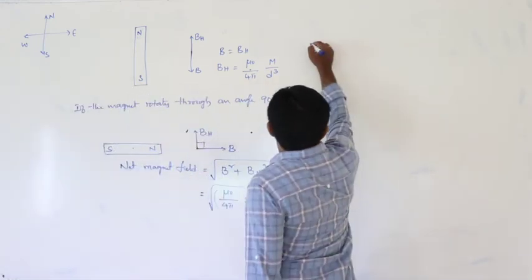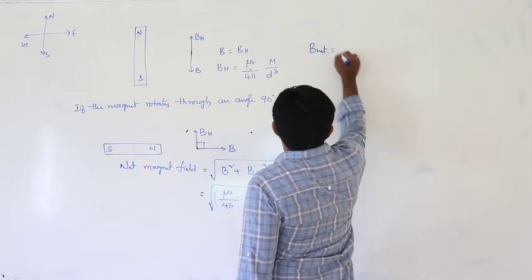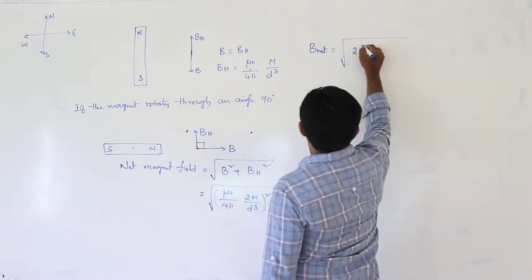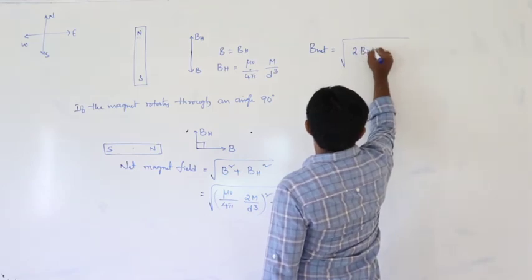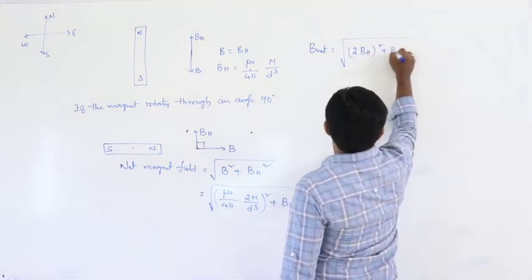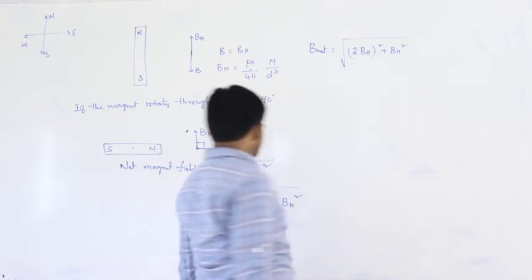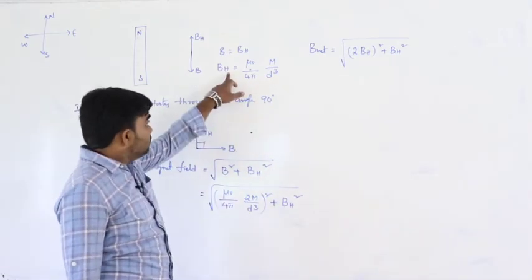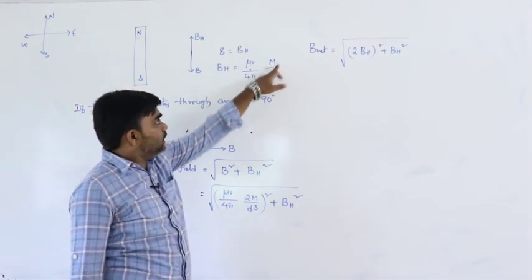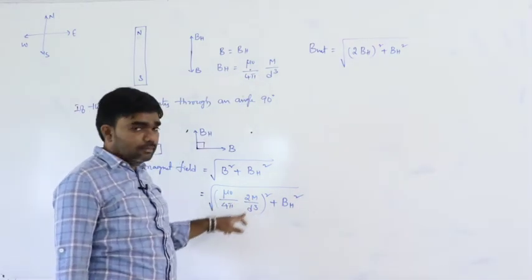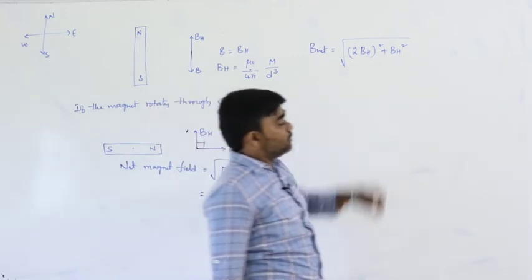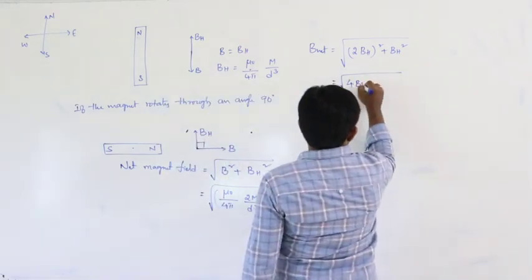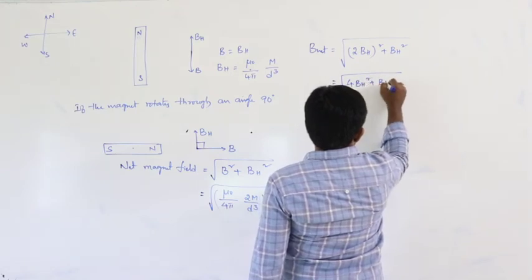So from this, B net can be written as square root of 2 BH whole square plus BH square, because 2 into the value of BH here is mu naught by 4 pi m by d cube. That is 2 BH whole square plus BH square, which equals under root 4 BH square plus BH square.